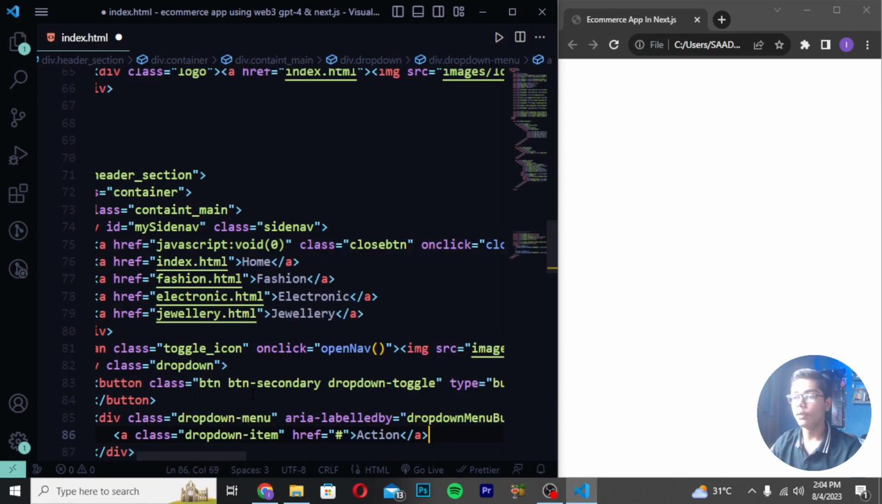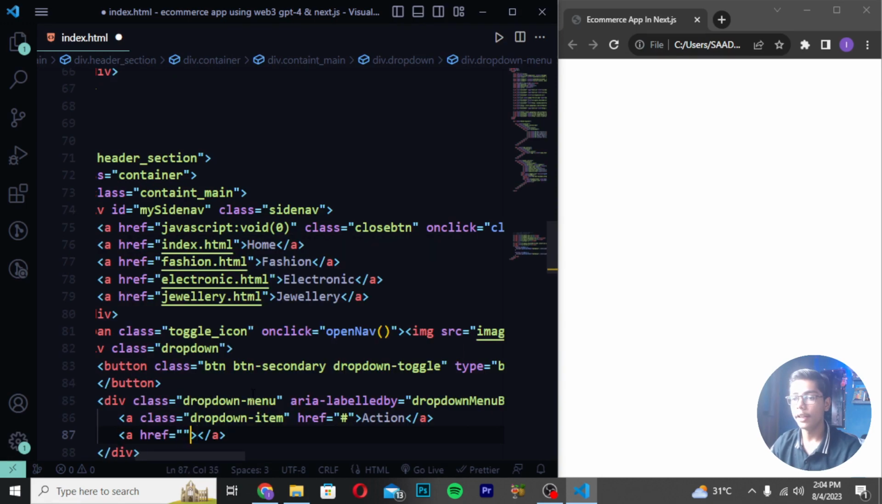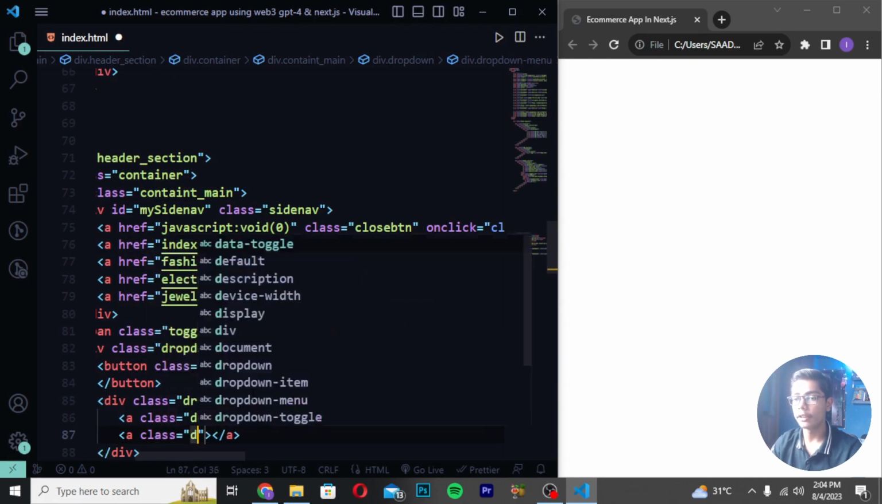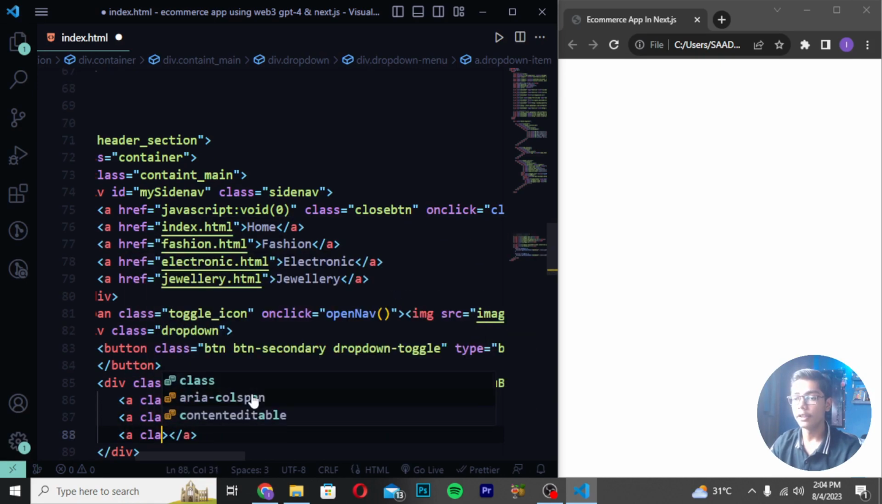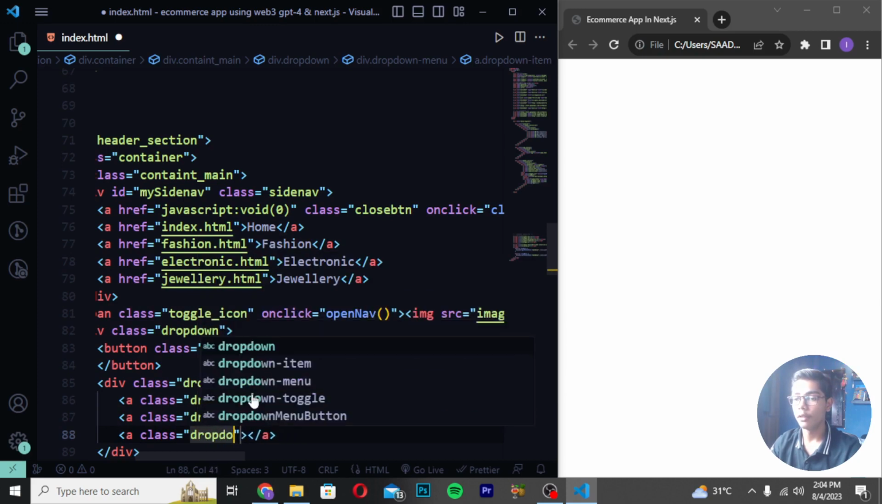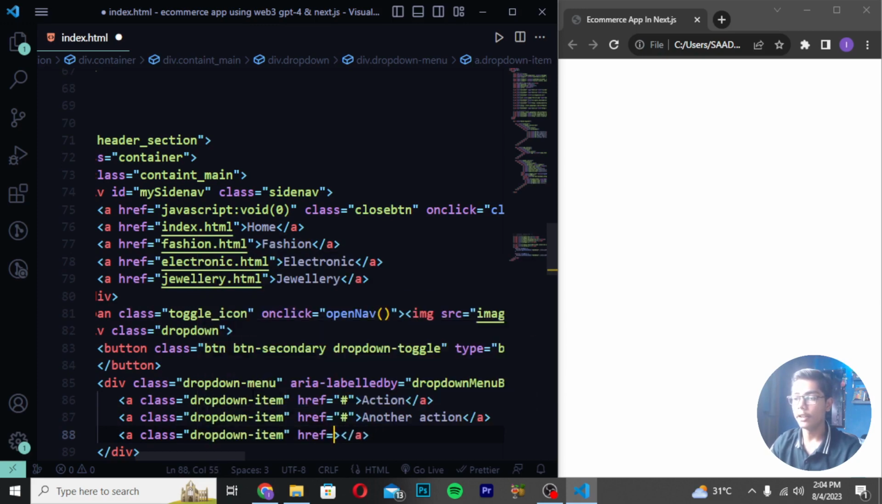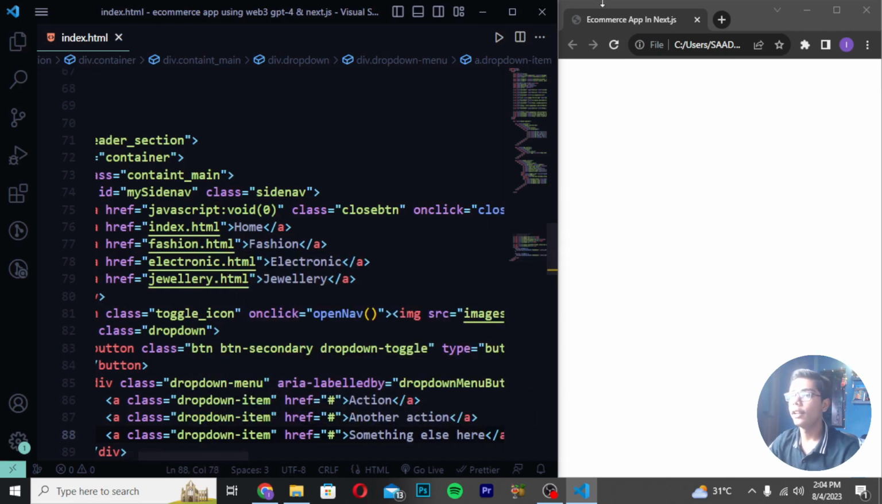Then you have to now just do one thing. You have to create here a tag again. Remove this href and create a class dropdown item. Then write here href again hashtag. I will be now writing this time like at the top we have written, and write here another action. Then create a tag. Remove this href. Create class dropdown item. Write here href. Write this hashtag, and in which I will be now writing here something else here. Save till here and then reload.